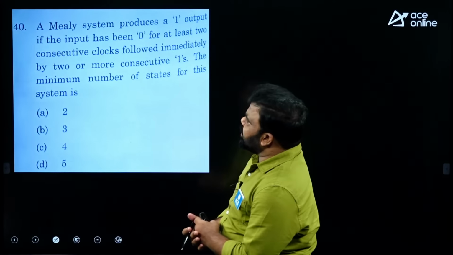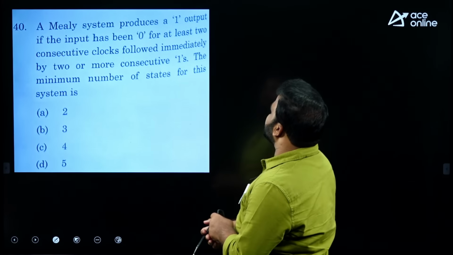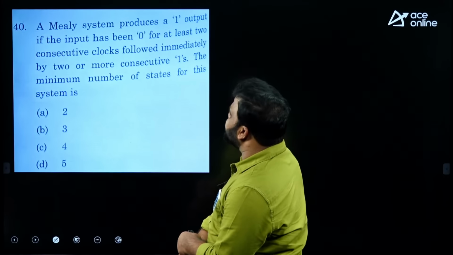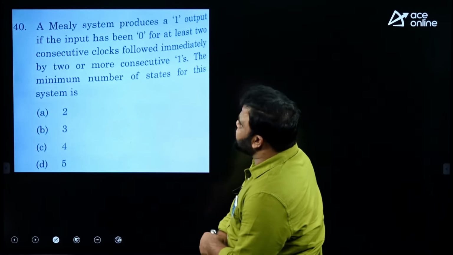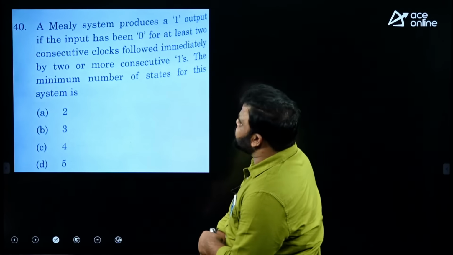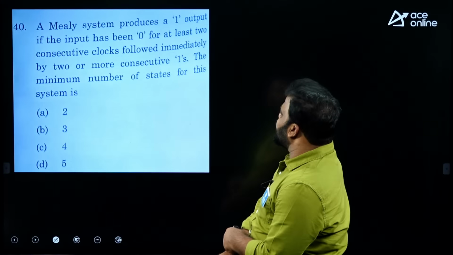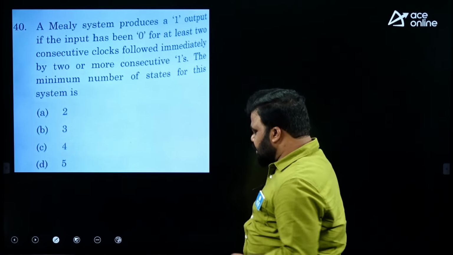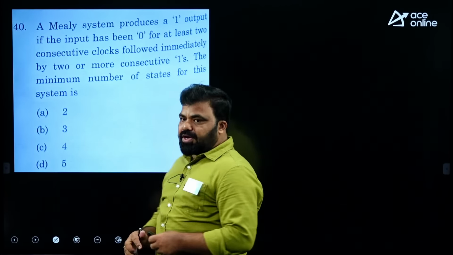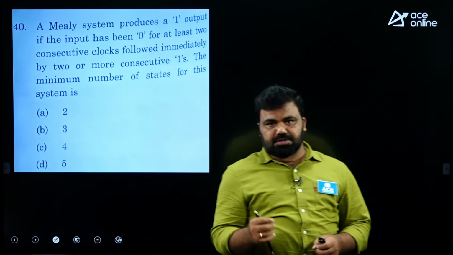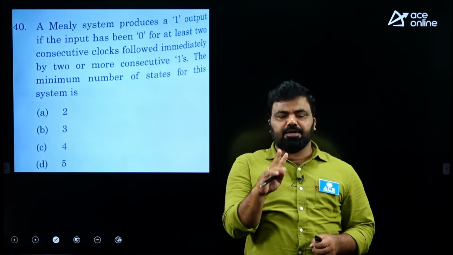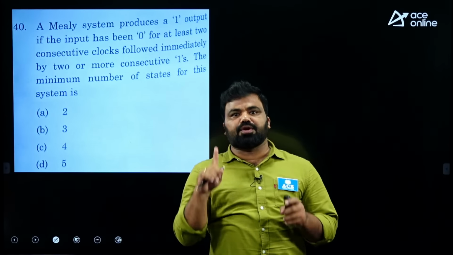Let us see the next question. A Mealy system produces a 1 output if the input has been 0 for at least 2 consecutive clock cycles, immediately followed by 2 or more consecutive ones. The minimum number of states for this system is? We need to get 2 zeros consecutively followed by minimum 2 ones. Minimum 2 zeros followed by minimum 2 ones is required to get output 1.